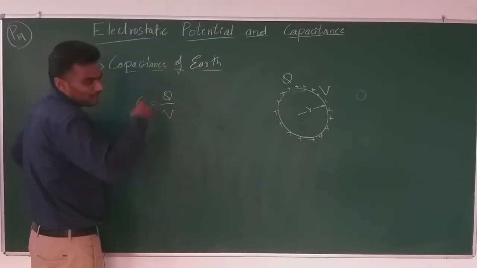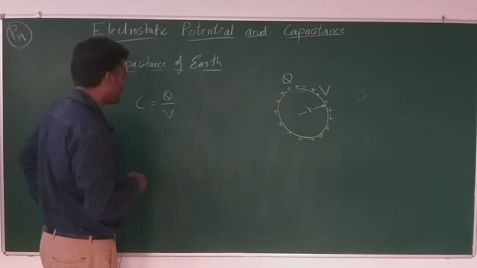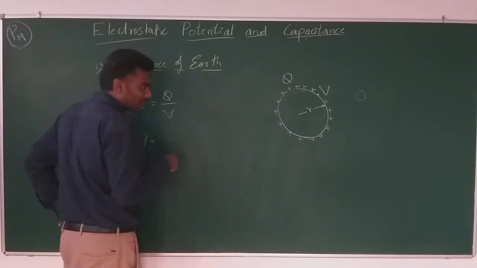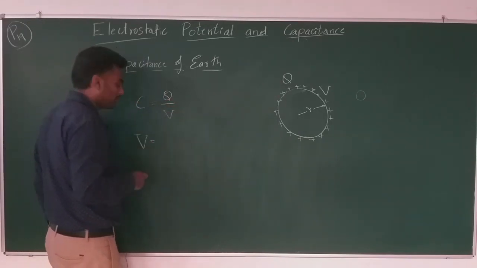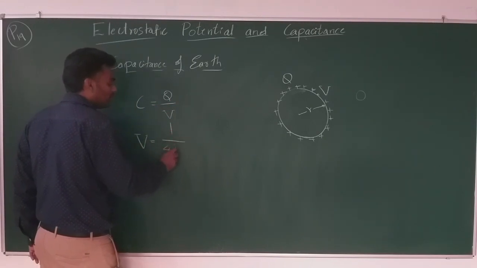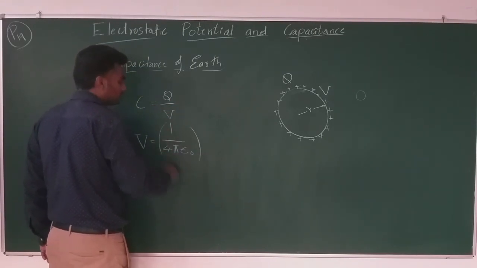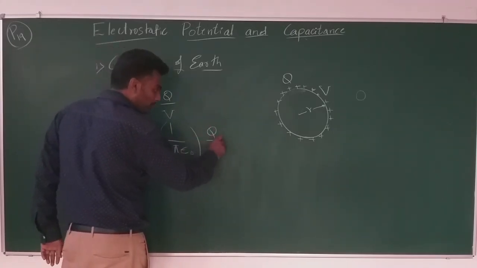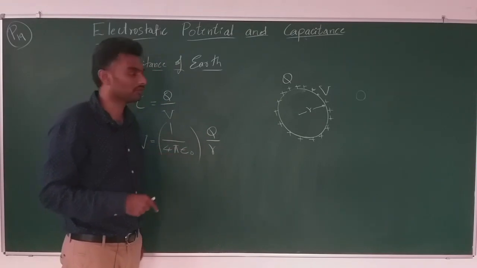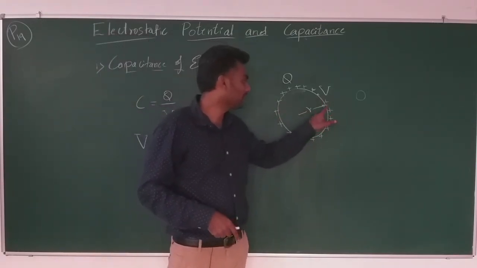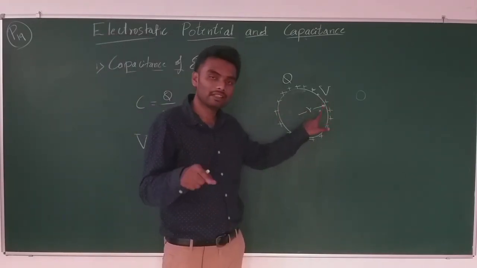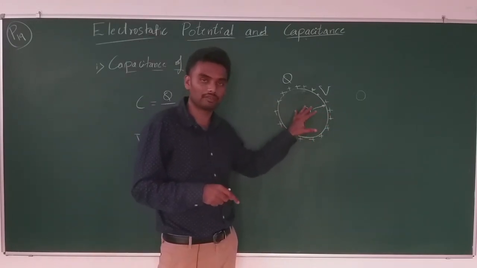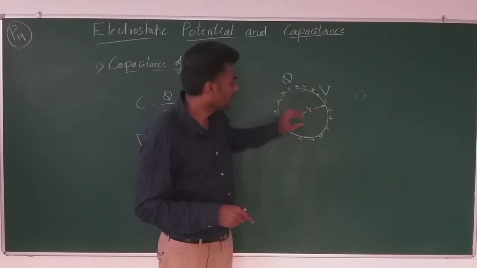Now, what is V? Since the considered body is spherical in shape, the expression for electrostatic potential of a spherical body on its surface will be given by 1 by 4 pi epsilon naught, Q, the total charge stored, by R, the radius of the body, right? Because we are considering the surface. Inside, the same value, 1 by 4 pi epsilon naught Q by R, holds inside the considered sphere.